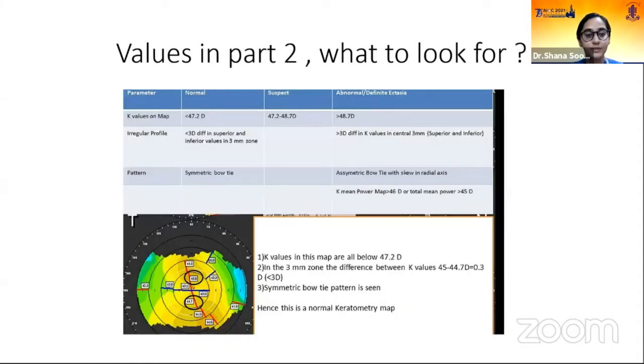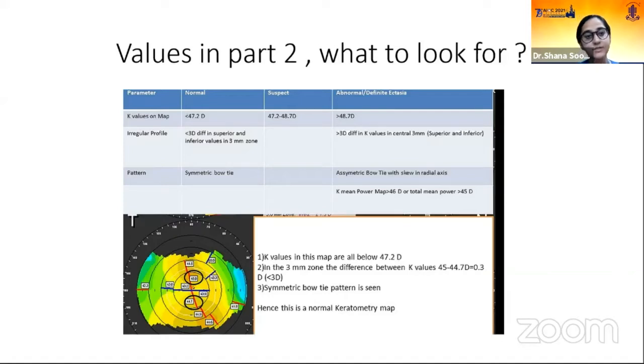Values in part 2, what do we look for? So part 2 is our keratometric map. So the K values that we have to see less than 47.2 diopters is normal. 47.2 to 48.7 is a suspect, and more than 48.7 diopters is a definite ectasia. The next we have to see is an irregularity profile.